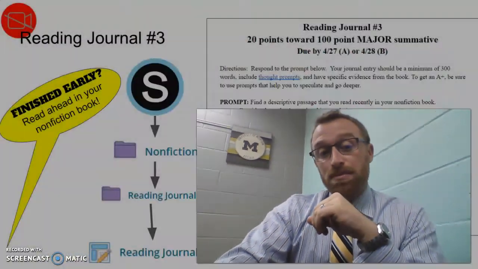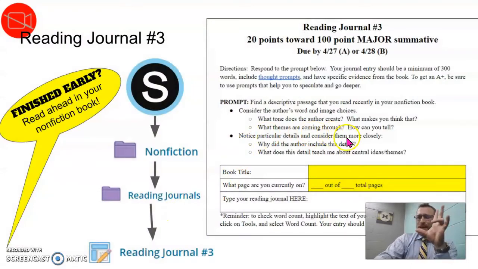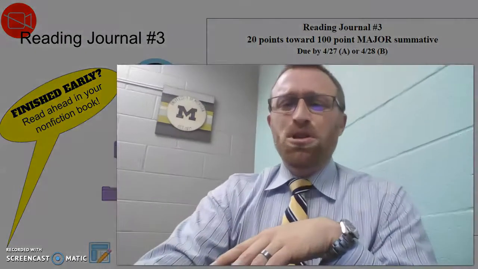Use that for a list of themes if you need. And also pay attention to particular details and consider them closely. Focus on one detail. Why do you think the author included it? What kind of central idea or theme does this bring you towards? Go ahead and write that reading journal. Go ahead and pause. You can do that now.